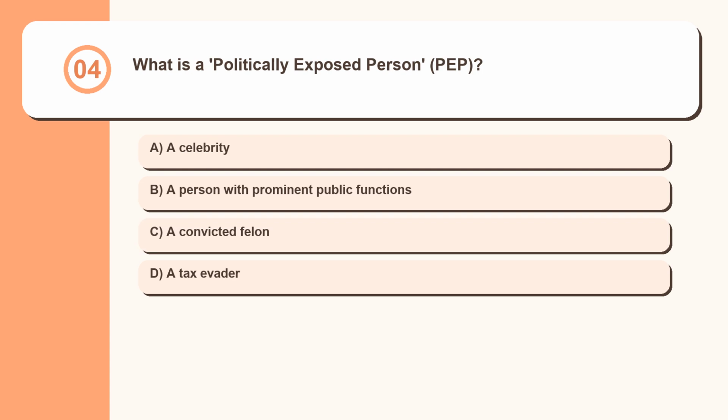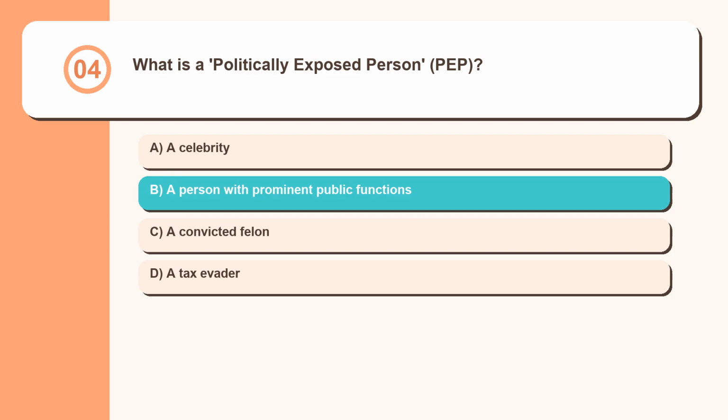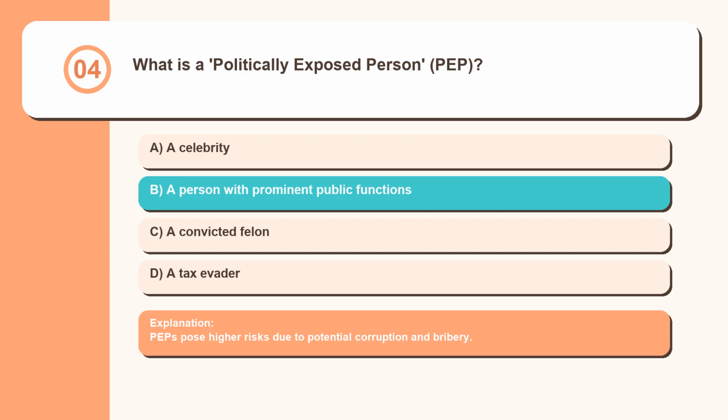Question 4. What is a politically exposed person, PEP? A celebrity, a person with prominent public functions, a convicted felon, a tax evader. PEPs pose higher risks due to potential corruption and bribery.